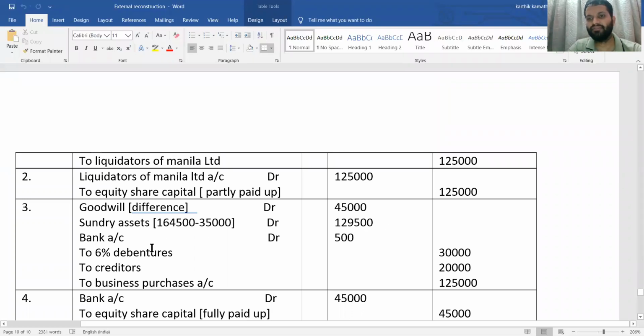Then bank account, that is given in the balance sheet itself, so that information you are going to write, at agreed value. Bank account is 500, given in the balance sheet. 6% debenture and creditors are also mentioned on the liability side of the balance sheet, 30,000 and 20,000. To business purchase, that is the purchase consideration amount, 1,25,000. Here the credit side is more than the debit side, so goodwill is your balancing figure. 45,000 is your balancing figure, which is goodwill, to be shown on the asset side of the balance sheet.